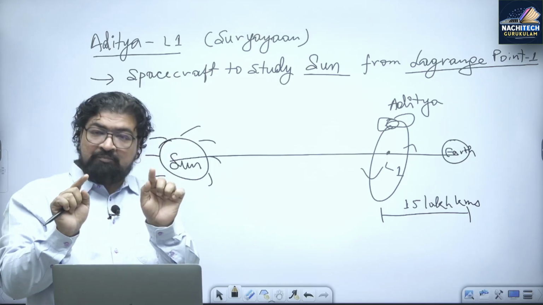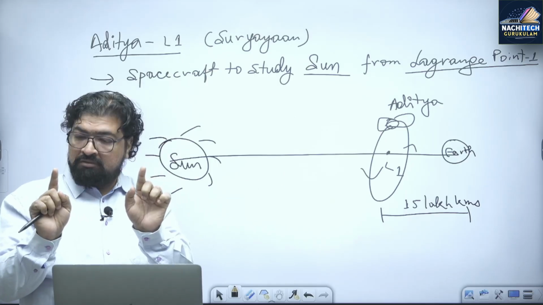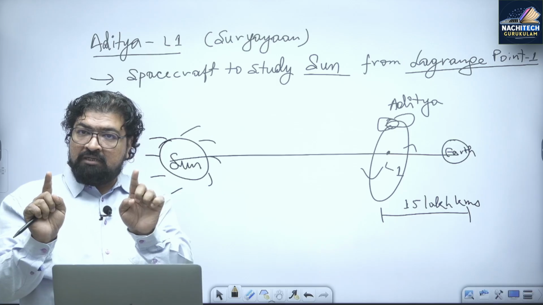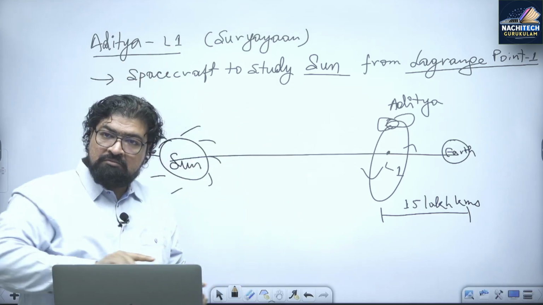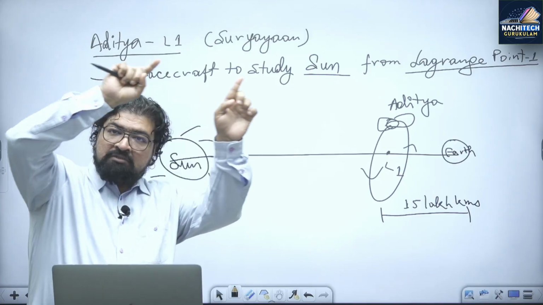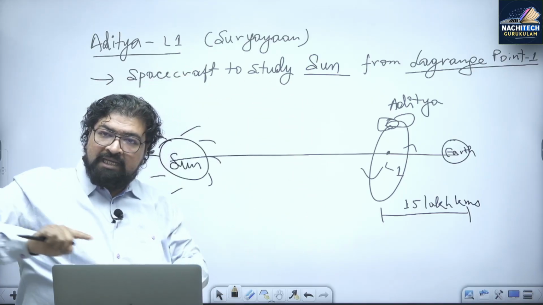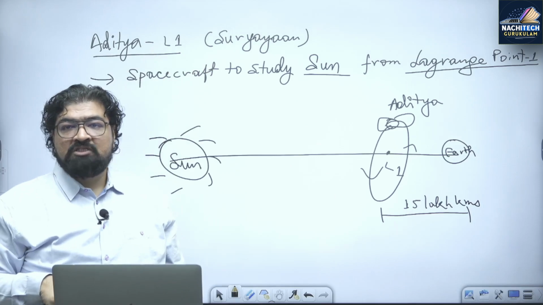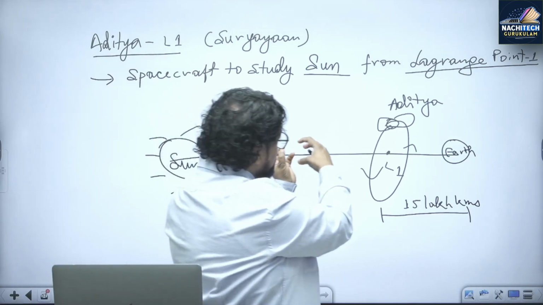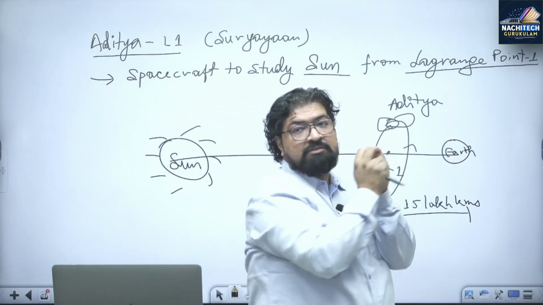That means that L1 point with the earth remains stationary and earth with L1 point goes around the sun. As earth revolves around the sun, L1 also goes with the earth. So continuously data can be taken and given back to the earth.